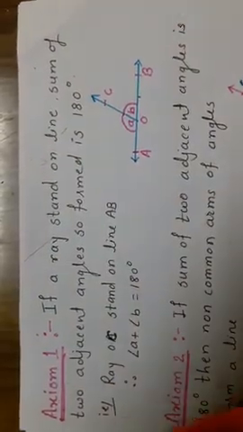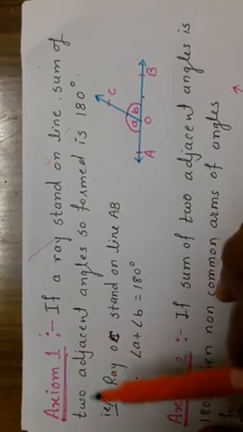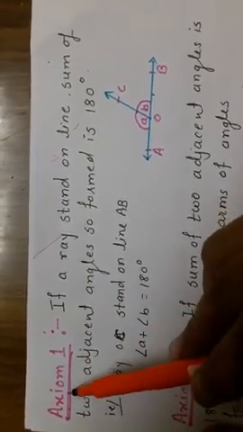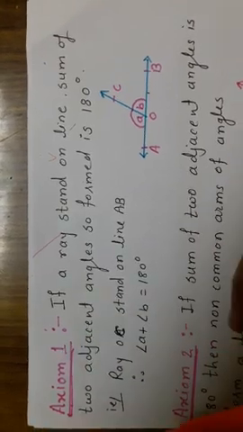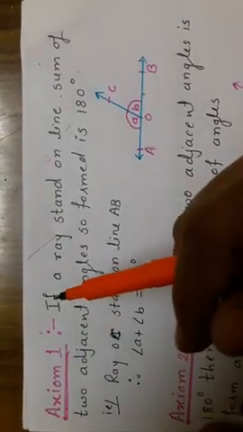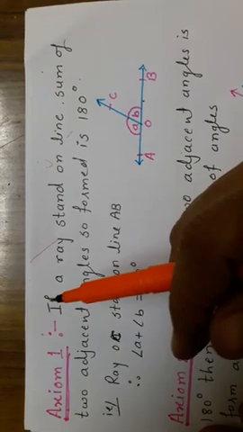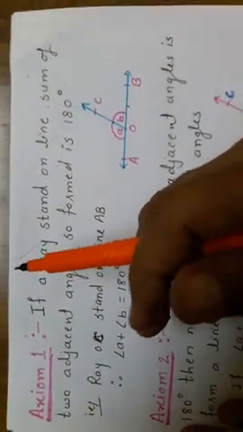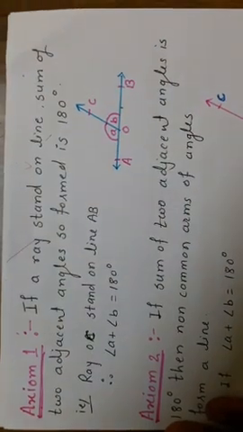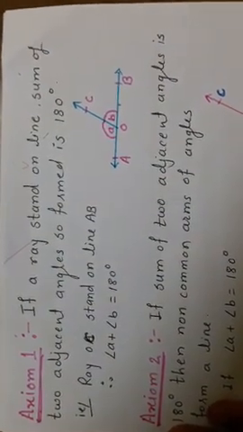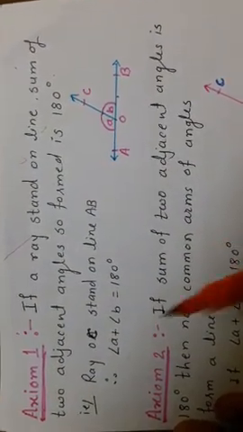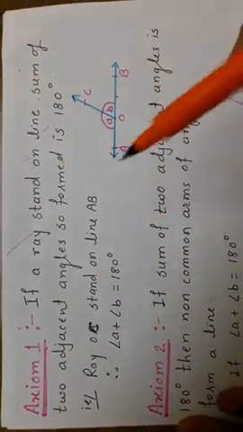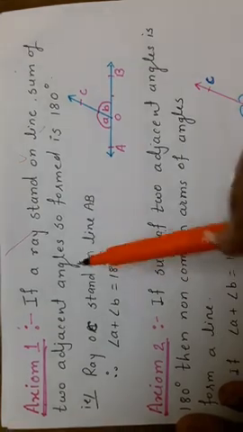Axiom 1. Now, for you, the word axiom is new. You will wonder where I took axiom 1 from. In Euclid's geometry, which is lesson number 5, axioms are universal truths for geometry and algebra. Proof is not required for them; we can use the direct statement. Just as we saw with the linear pair.